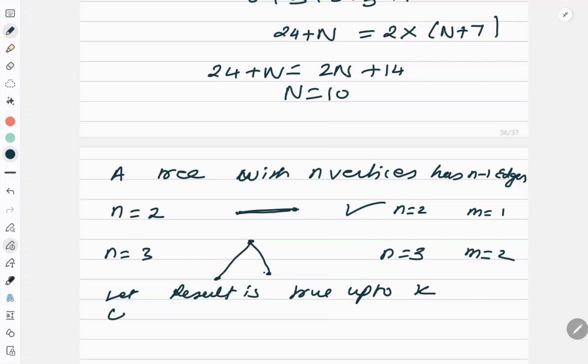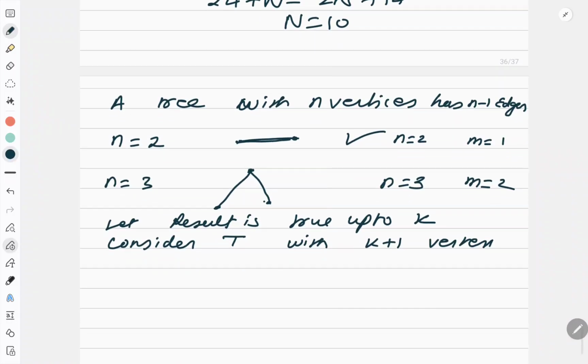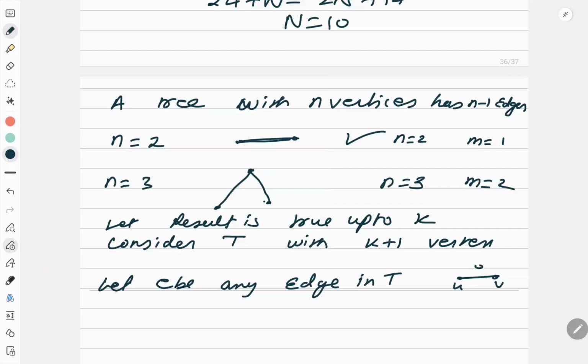So consider a tree T with k plus 1 vertices. Okay. Now let E be any edge in T. Okay, like this, U, V and E. Let this be any edge.